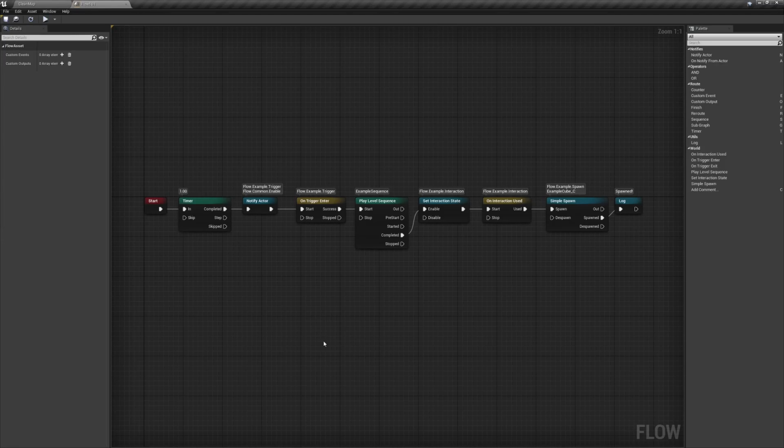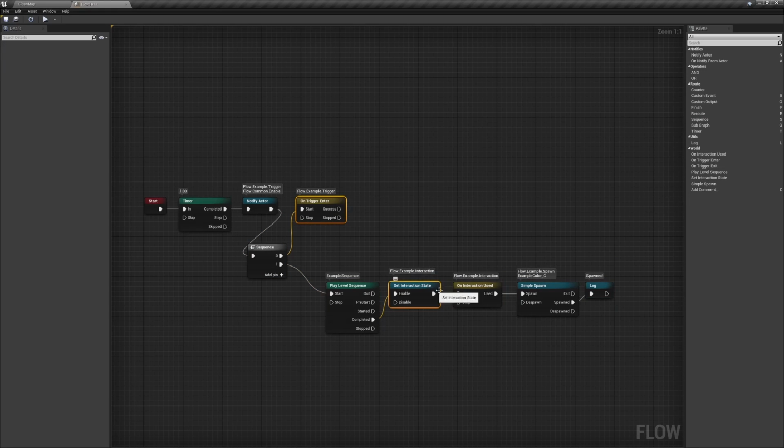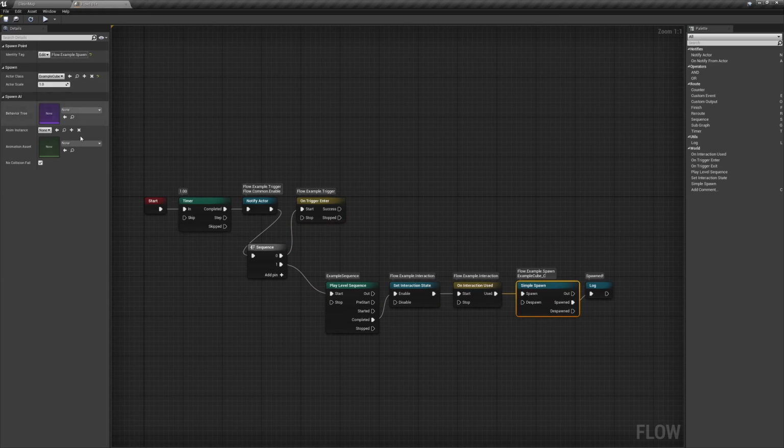And this is how this editor looks. On the right we have the node palette, a list of nodes available in the given system. All nodes from the first 4 categories and the play level sequence node come from the Flow plugin itself. Most of these nodes simply control the flow of the signal in the graph. Like this execution sequence node does exactly the same job as the sequence node in Blueprints. A few remaining nodes, like trigger nodes and the interaction node, come from the demo project added to the GitHub repository. These nodes are examples of how to write your own nodes for your project.